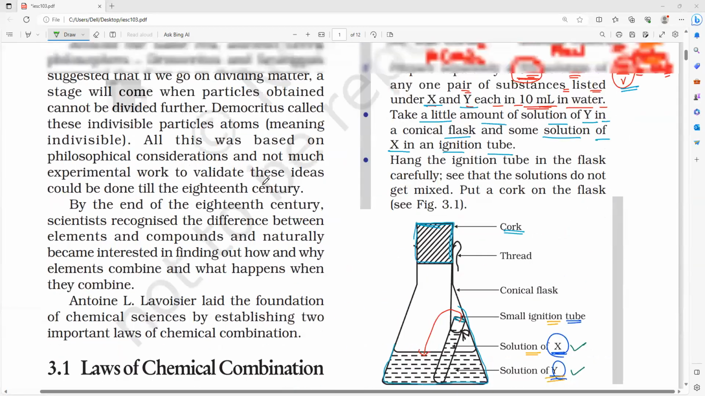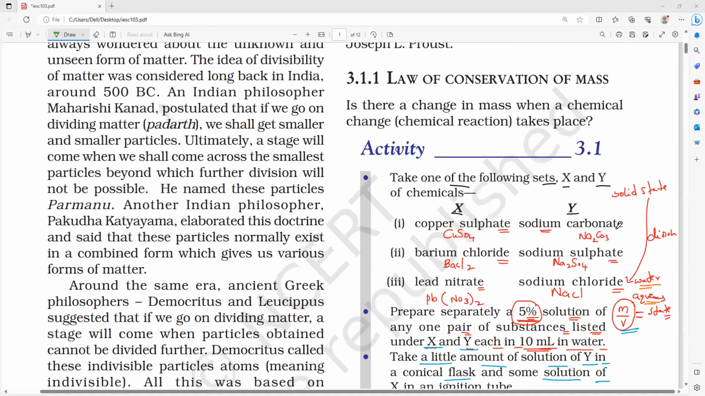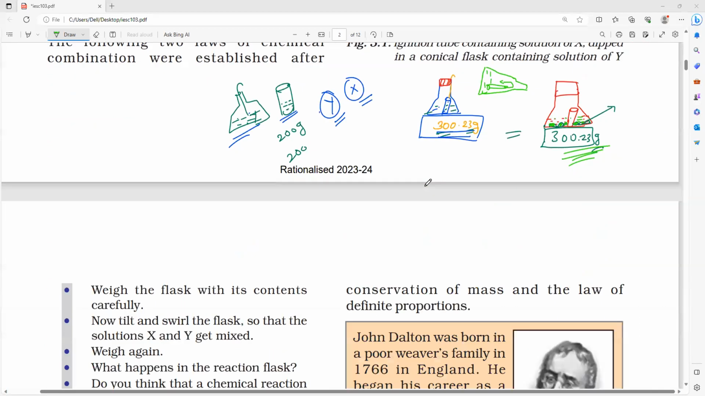So now you take anything. First one, copper sulfate and sodium carbonate, everybody. So you can take it. Copper sulfate, what is it said? Dissolved in water. So if it is dissolved in water, what is the physical state, everybody? Aqueous state. What is that? Please respond.